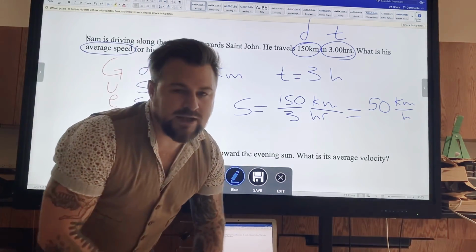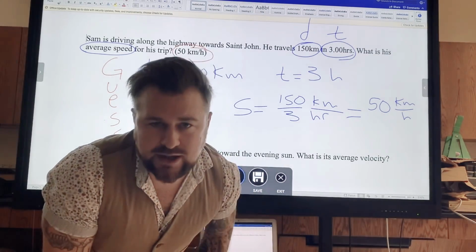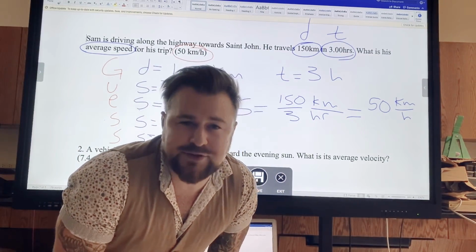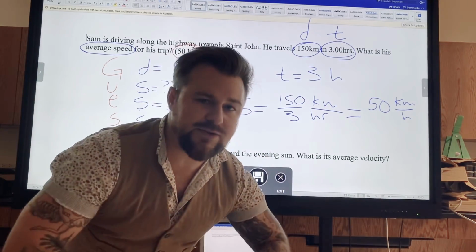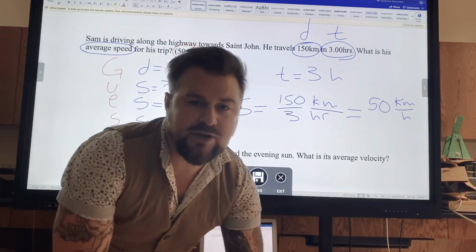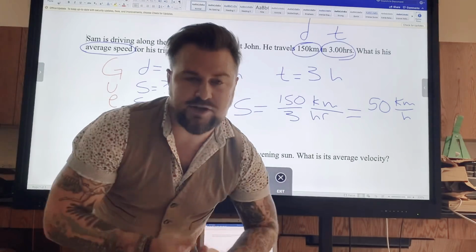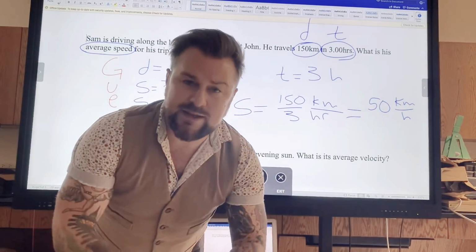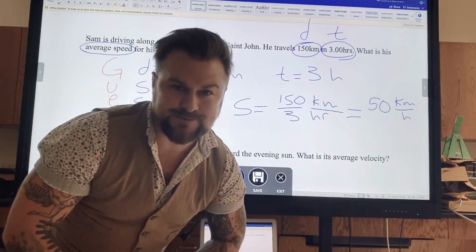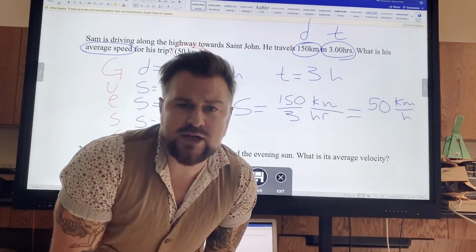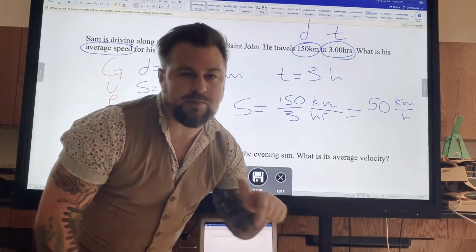I want you to use this method to solve the problems on the quick check. Don't get one wrong. It's unlimited retry. Keep trying again. Remember, I need you to have a writing utensil and a piece of paper out so you can solve these using the GUESS method. Do not bust out your calculator and try to divide two numbers or multiply two numbers, because that will not work. That will not cut the mustard for these harder problems. So here's example 1. I will provide more examples down below.